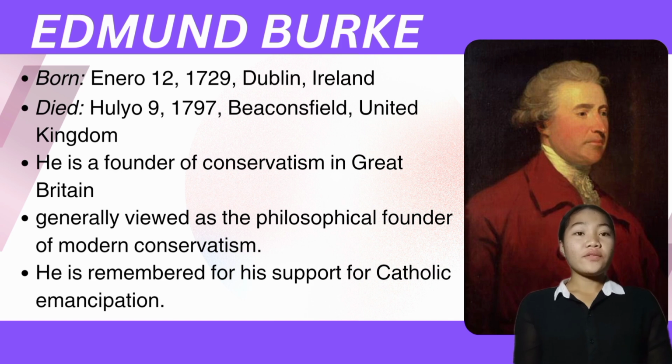He is the founder of conservatism theory in Great Britain and is also generally viewed as the philosophical founder of modern conservatism. He is also remembered for his support for the Catholic emancipation.